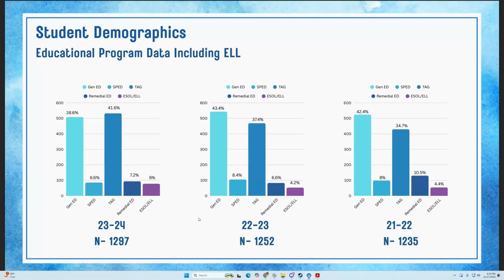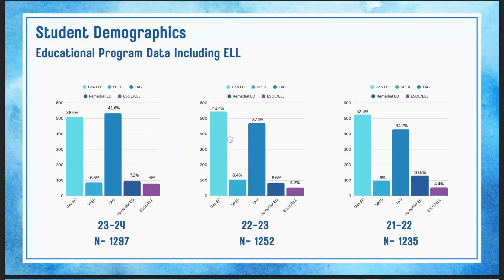And you can also see that our school population is steadily increasing as well. One other thing that you'll notice is that there are less Gen Ed in the year 24 rather than 21, as well as a slight fluctuation, but tending towards the decline in remedial ed.